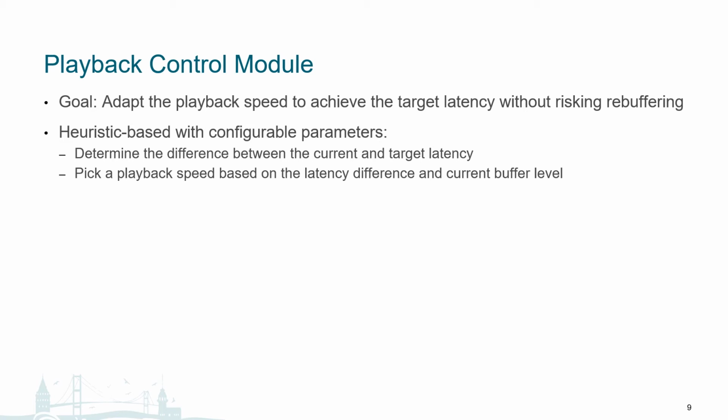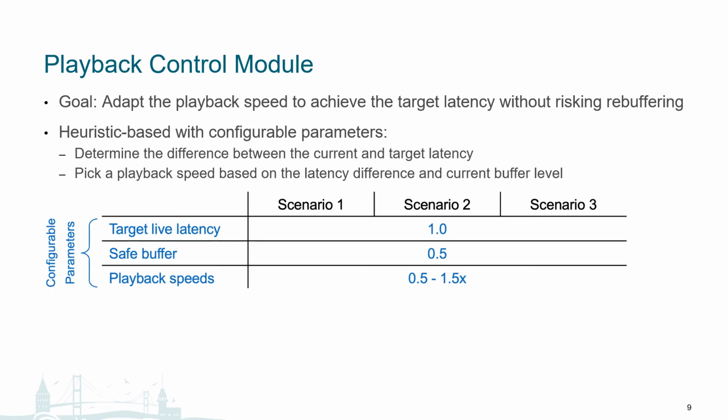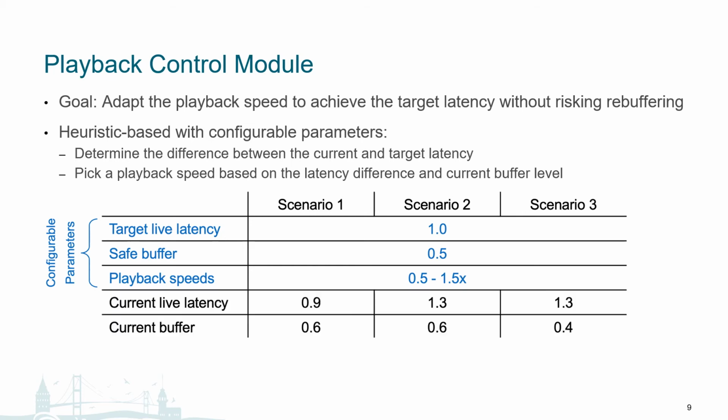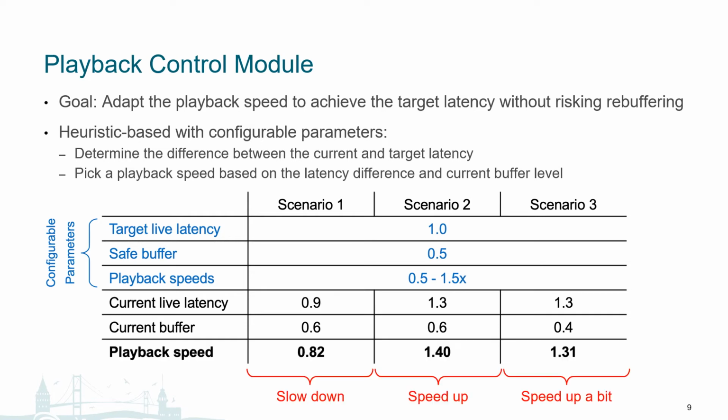This table provides a worked example. First, the system predefines the target latency, safe buffer level, and allowable playback range. And let's say we have these 3 scenarios with different latency and buffer levels. For example, in the first scenario, if the current latency is less than the target latency, then we could slow down the playback, which is good for building up the buffer, so that if the latency starts to grow above the target latency as seen in scenario 2, then we would speed up the playback to say 1.4, so that we can quickly bring the latency down.